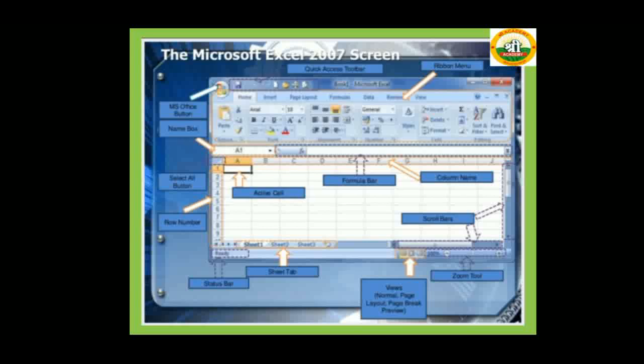In this slide you can see there are many areas of Microsoft Excel, like the Microsoft Office button, name box, quick access toolbar, ribbon menu, select all button, page number, active cell, column name, row name, status bar, and zoom tools. There are many areas you see when you open Microsoft Excel for the first time.